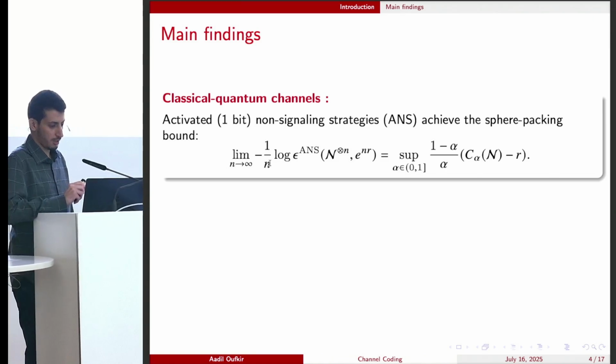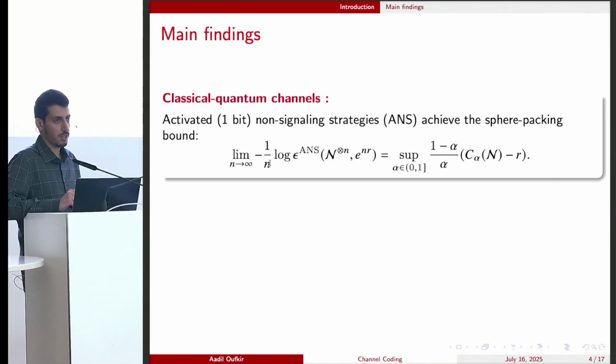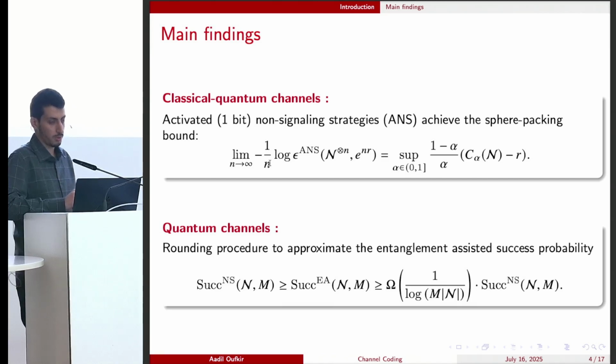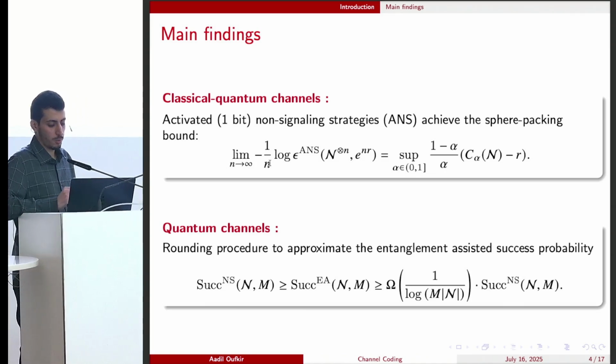So our main findings are the following. First, for classical-quantum channels, we show that activated non-signaling strategies can achieve the sphere packing bound. And so the error exponent is characterized for all rates if we allow the sender and the receiver to have non-signaling correlations and to have this ability to send one bit perfectly. The second main finding is that we can round a non-signaling strategy to an entanglement strategy, and we have the following approximation in terms of the success probability. And the approximation ratio is only logarithmic in the number of messages and the channel dimension.